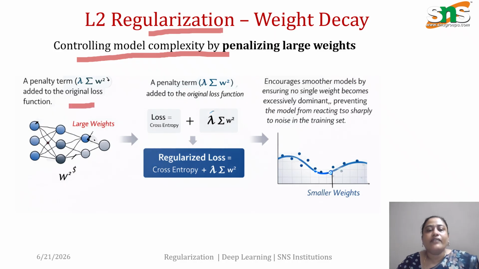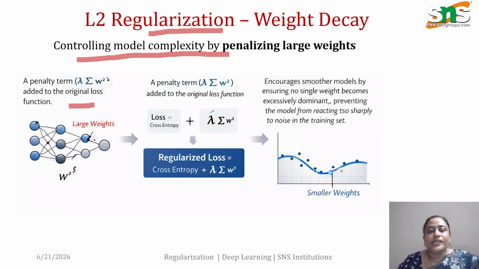So whenever we have a large weight, we will be penalizing the model by a very large term, so that the model will be very simple. It makes the model learn properly, not memorize. Only the meaningful patterns will be taken, and it will not memorize. It will generalize, and also it will make the model complexity very small.